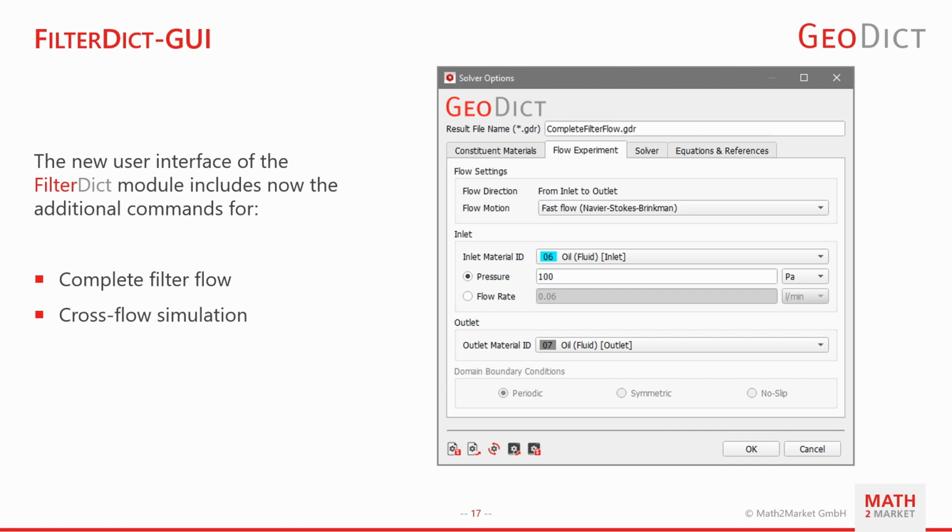The FiltEdict user interface in Geodik 2023 is updated, and now we have the complete filter. With the complete filter we mean the filter with housing and also the cross-flow simulation capability, for example for membranes. Both of these two commands are now available under the FiltEdict module, and moreover, as already shown in the previous slides, the coalescence tab is now also available under the FiltEdict media module.